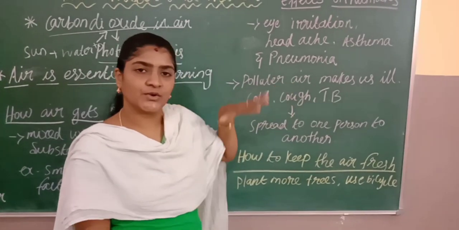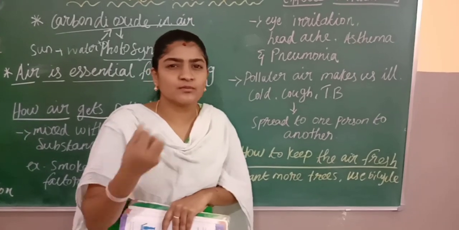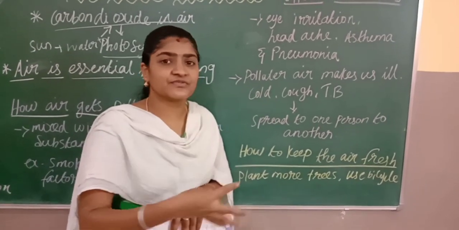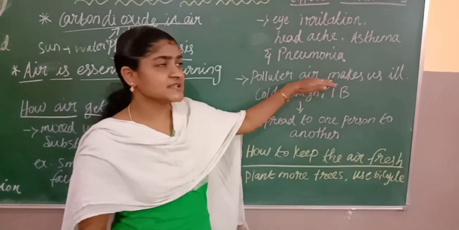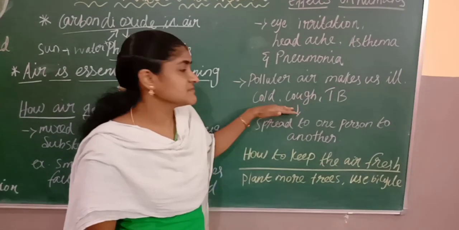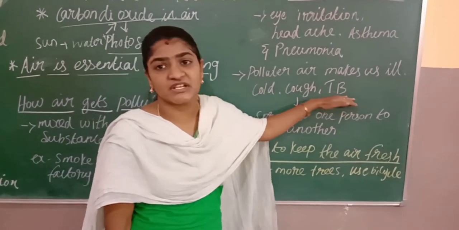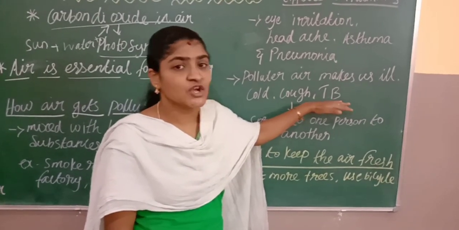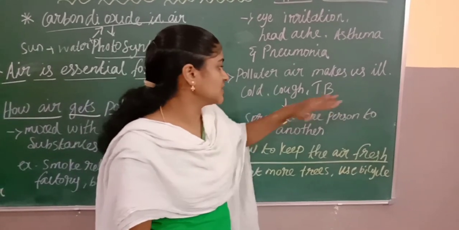Also, polluted air makes us ill. In polluted air we can find many germs like bacteria, fungi and viruses; different kinds of germs are present in the air. So if the polluted air gets mixed up with the germs, what will these germs do? They will cause cold, cough and TB. TB is nothing but tuberculosis. Due to the polluted air, we will get cold, cough and tuberculosis.